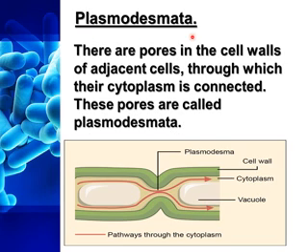Now plasmodesmata. There are pores in the cell walls of adjacent cells through which their cytoplasm is connected. These pores are called plasmodesmata. Look here, that is the plasmodesmata. These are pores, holes in the cell walls of adjacent cells through which the cytoplasm is connected. That is the cytoplasm, and these are connected because of the plasmodesmata.